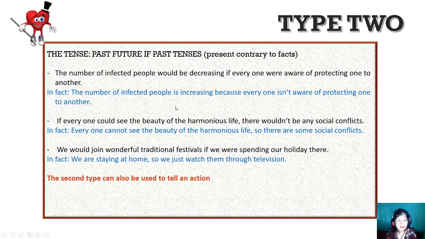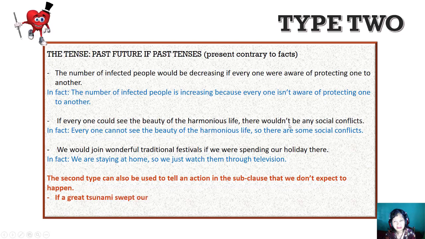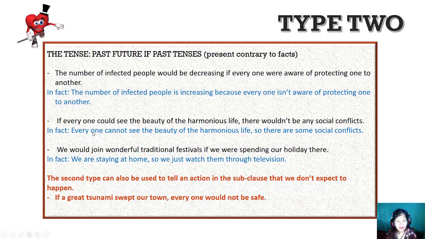And then, for the second example, if everyone could see the beauty of the harmonious life, there wouldn't be any social conflicts. I want to show you that we can use the modal verb here. In fact, everyone cannot see the beauty of the harmonious life, so there are still some social conflicts in the present.